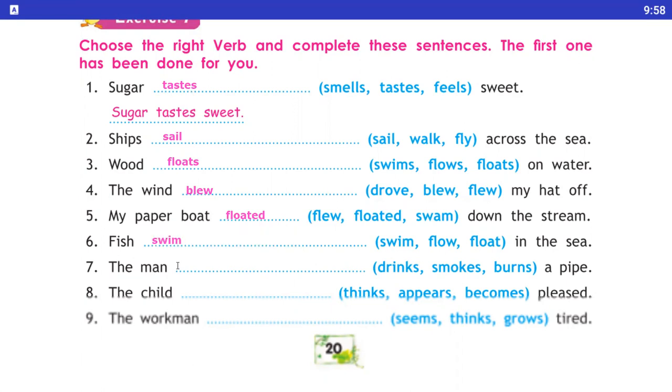Yes. Number 7. The man dash drinks, smokes or burns a pipe. Yes, the man smokes a pipe. Number 8. The child dash thinks, appears or becomes pleased. Yes, the child appears. Number 9. The workman dash as it seems, thinks or grows tired. Yes, workman seems tired.